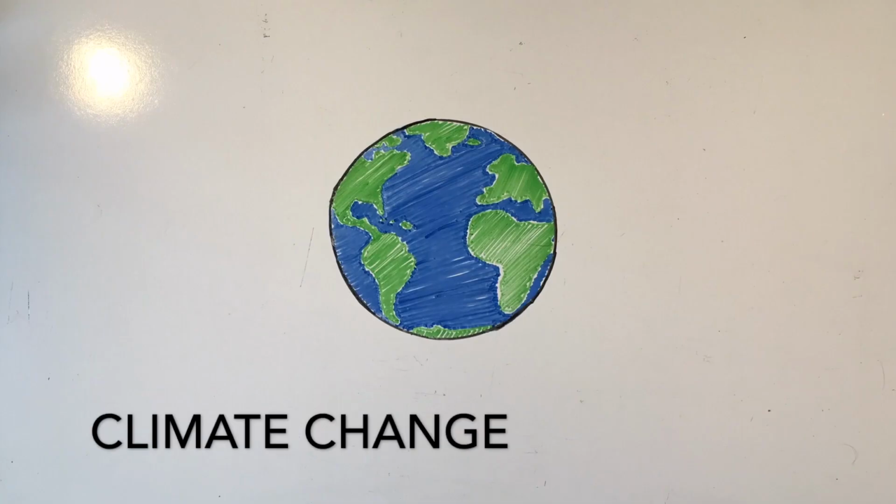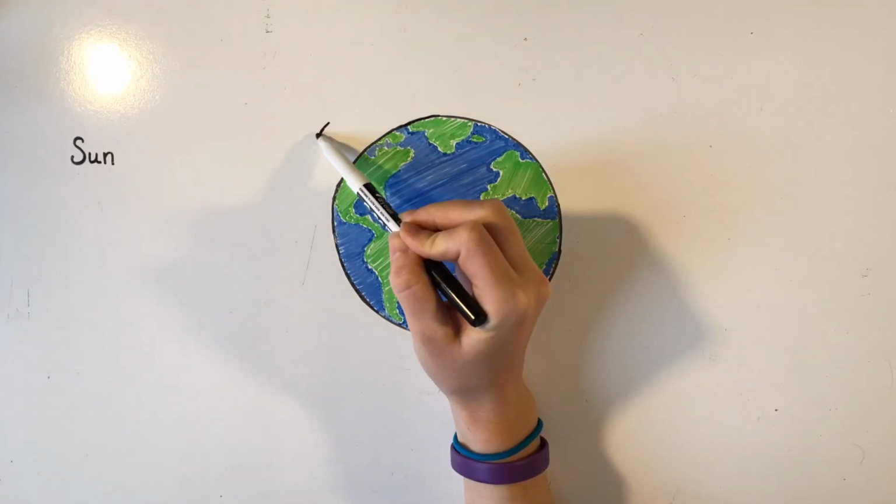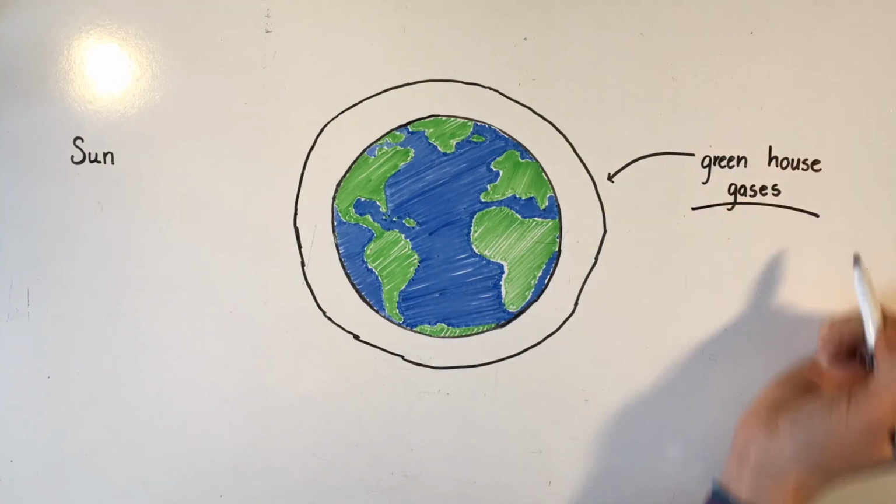This is Earth. A major environmental threat currently facing Earth is its changing climate. But many people do not understand the processes that regulate Earth's climate. One of the key processes that controls Earth's climate is the greenhouse effect. Surrounding the Earth is a layer of greenhouse gases that make up our atmosphere.